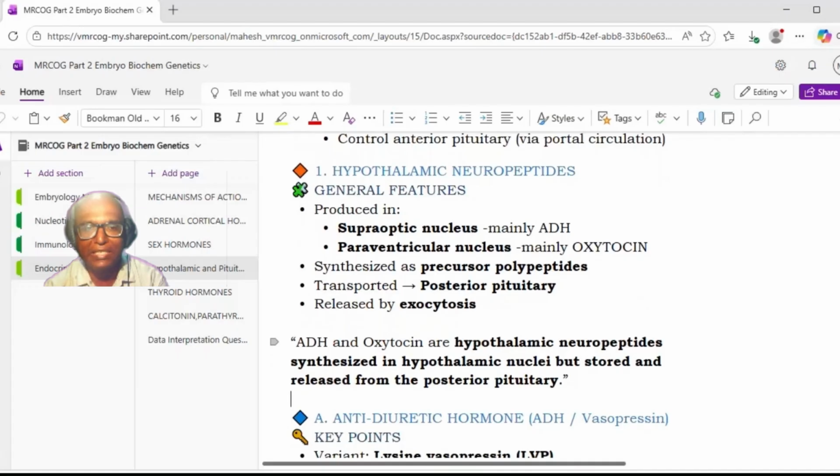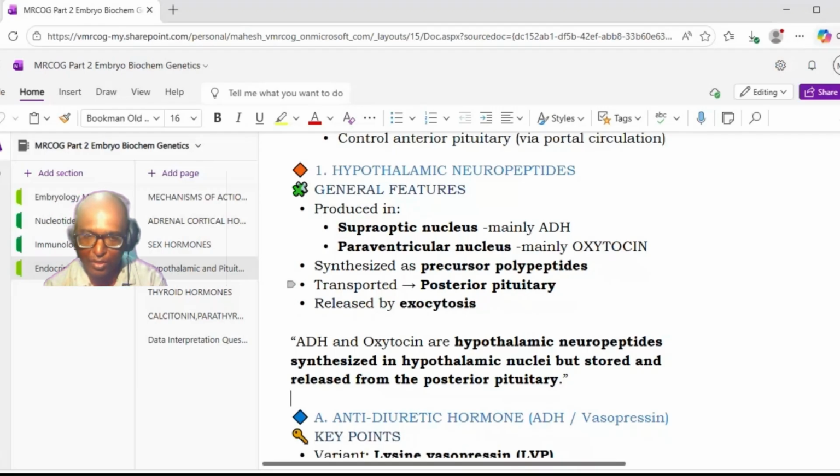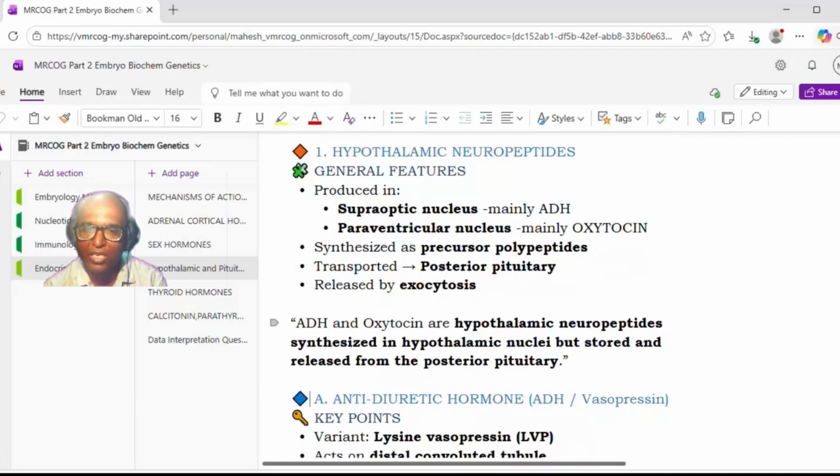These are the hormones which are produced mainly in the supraoptic and paraventricular nuclei of the hypothalamus. The supraoptic nucleus is concerned mainly with the ADH. So vasopressin or ADH is related to the supraoptic nucleus, while the paraventricular nucleus is mainly oxytocin. It is synthesized as a precursor polypeptide, then transported to the posterior pituitary, and then released by exocytosis from the posterior pituitary. So in short, ADH and oxytocin are the hypothalamic neuropeptides synthesized in the hypothalamic nuclei but stored and released from the posterior pituitary. Okay, so this concept you understand.